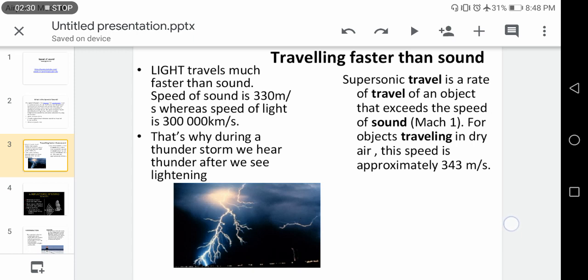It broke the speed of sound. When objects, machinery or vehicles break the speed of sound, they are categorized in Mach 1. What is Mach 1? This is basically the category of sound in which the objects or vehicles moving faster than the speed of sound are categorized.